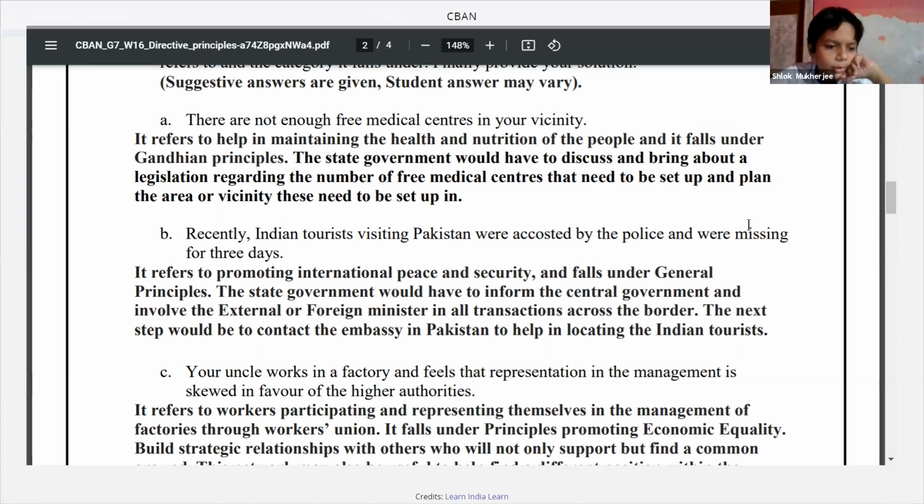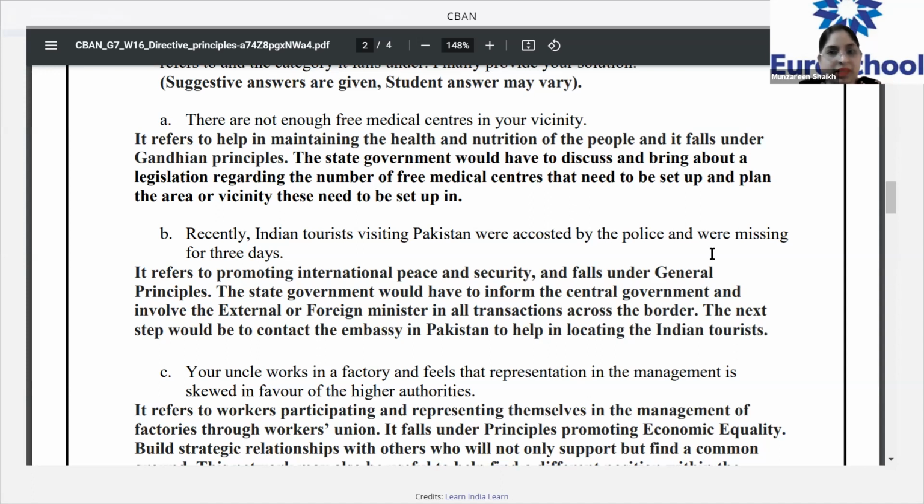Ma'am, we will have to inform someone like the central government or the state government, and also involve other transactions across the border. For example, we can send people in Pakistan to help locating the Indian tourists. Okay, very good. Yes, Atharva, do you want to add something? Ma'am, we inform the Minister of International Affairs. Okay, we will inform the foreign minister.